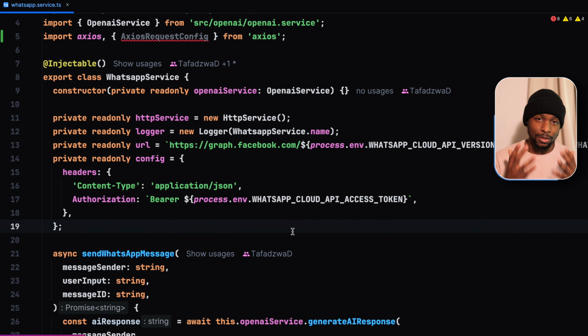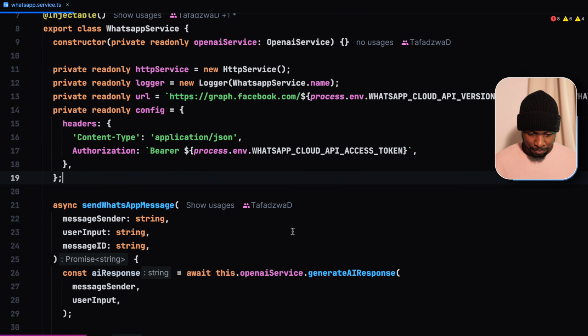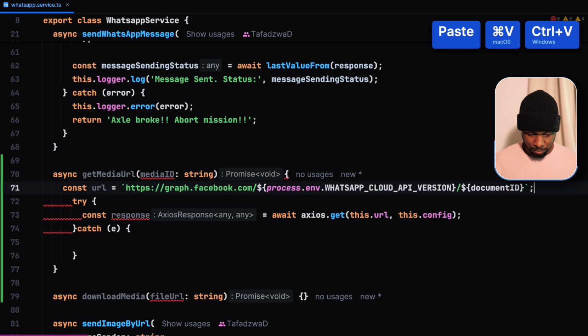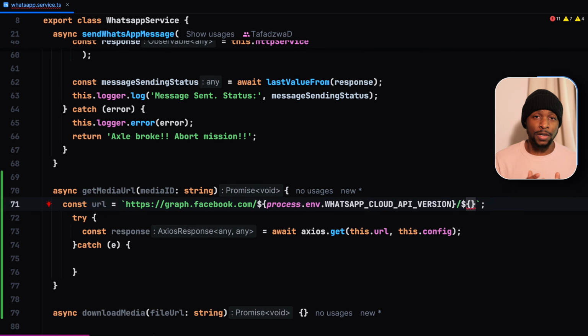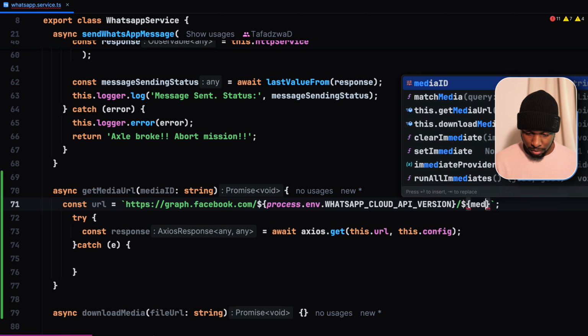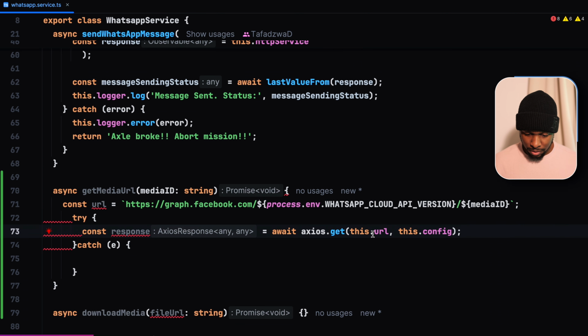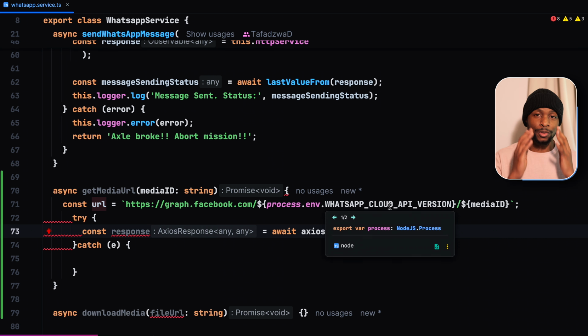It specifies the authorization bearer token. We then specify a local variable for the URL, then give the media ID. Instead of using the global URL, let's use the local one, as the global URL is only applicable when we are actually sending a message.